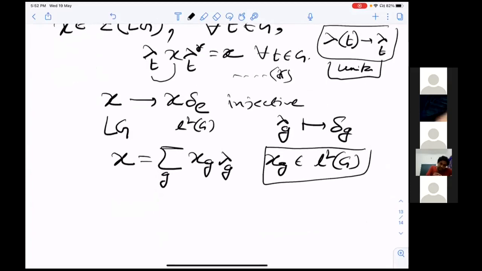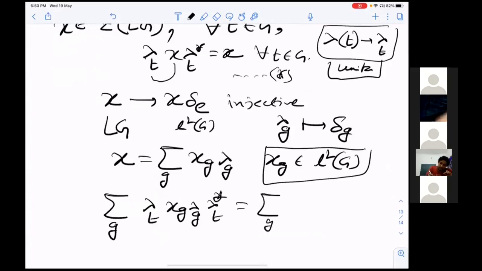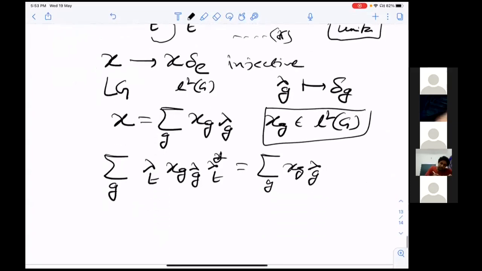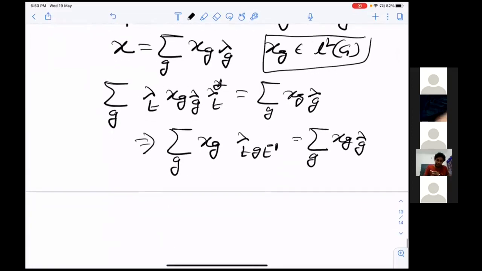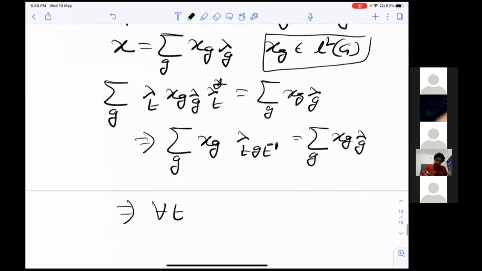Now you just put this in here. So lambda T X lambda T star equals X. So the summation over G of lambda T X_G lambda G lambda T star equals the summation over G of X_G lambda G. Therefore, this is the summation over G of X_G lambda of T G T inverse. It is just a simple calculation, but it yields a nice thing: that X_G is constant on the conjugation classes.